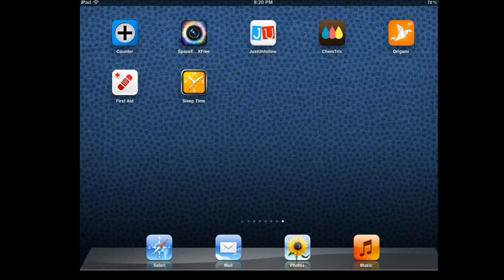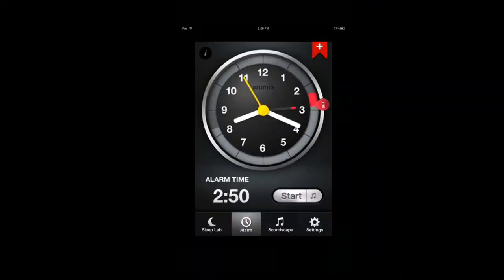Today I'm going to review Sleep Time, and this application is an alarm clock and also a sleep cycle analysis application for people who want to wake up on time and at the same time get enough sleep and get their sleep cycle on track. So let's get started.